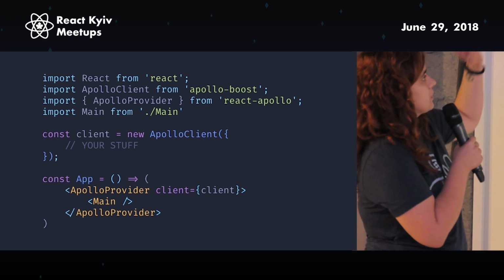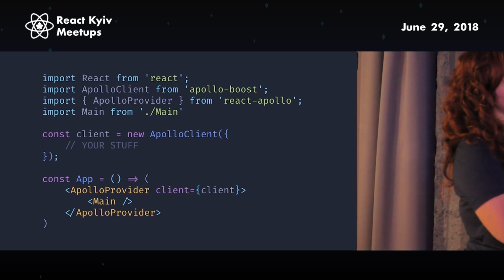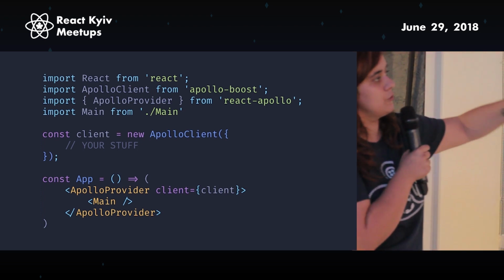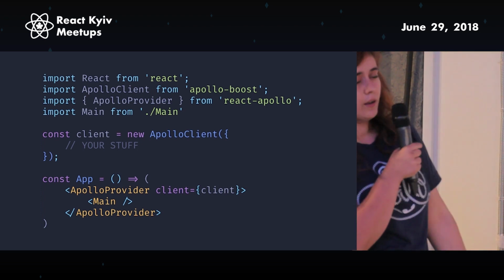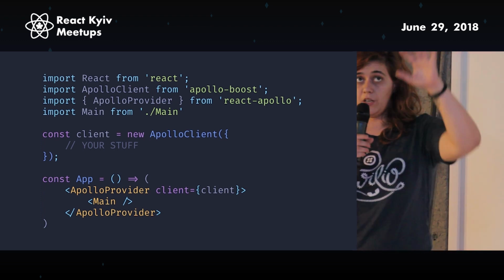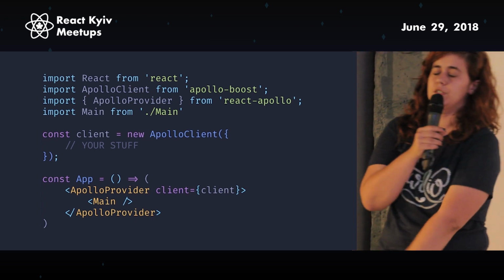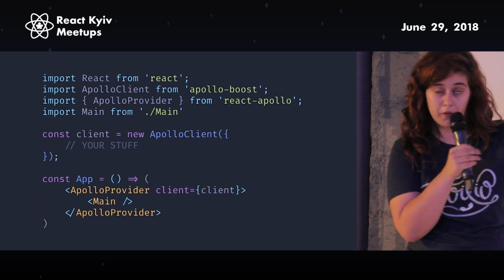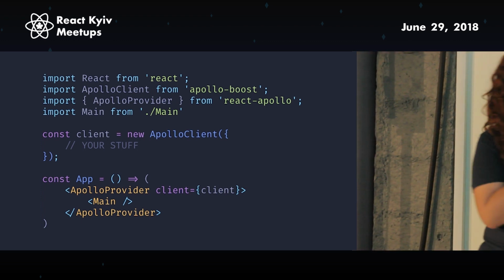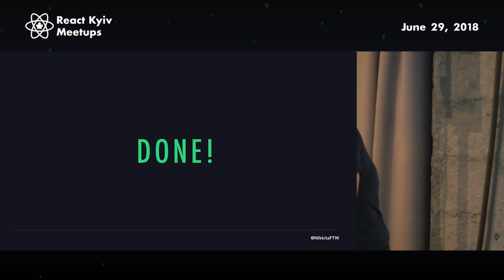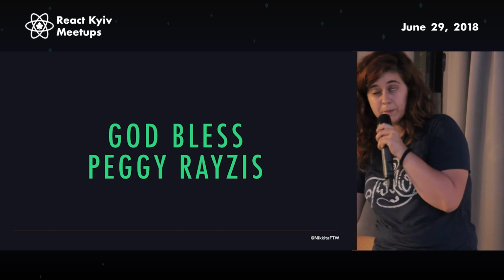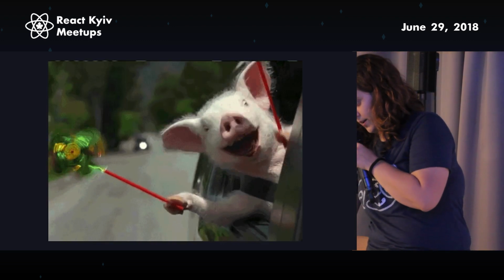So the first thing you got to do is obviously import React, and then the default export from Apollo Boost is Apollo Client, which is what you instantiate here. It's a class, so you do new Apollo Client and you pass all your stuff inside. By default, it comes with the URI property, which is the one you pass to get stuff from the cloud, and then the state property, which is the one that I'm going to talk about. And you import the Apollo provider and do the fancy thing here, which all the libraries do. Cool, done, that's all you need to do to set up React Apollo now, which is really nice. God bless Peggy Raises and the whole Apollo team, yay.